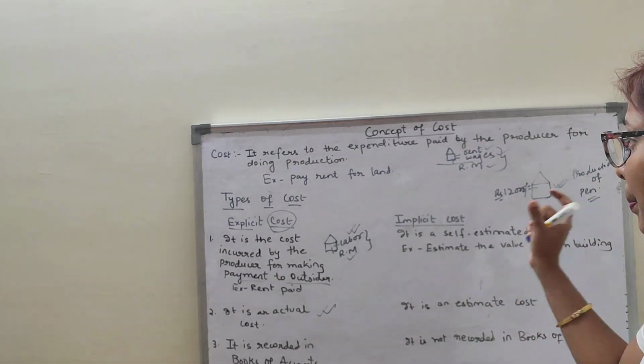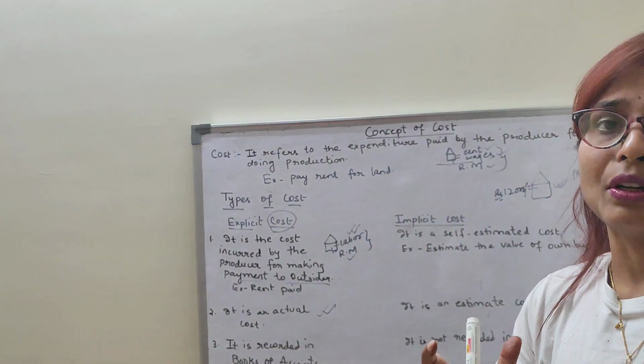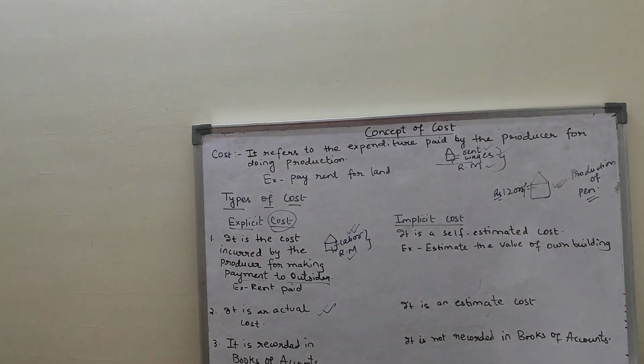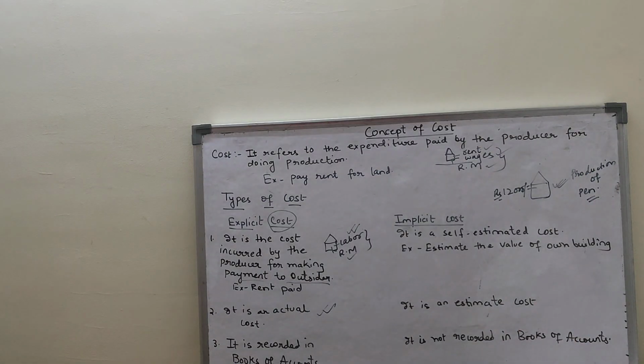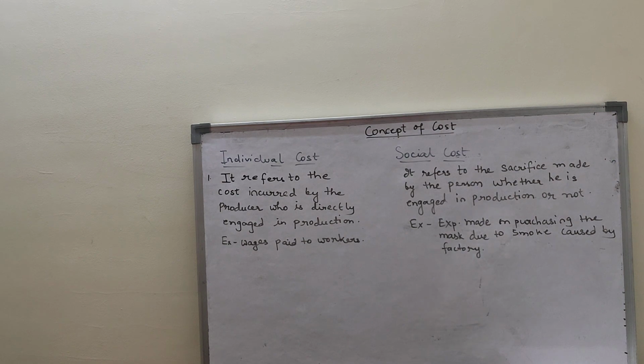This is the imputed cost. That means I am only estimating the value of my own property. I am not actually paying to others. Clear? So please note it down so that I can move further. I hope you have noted down, children.